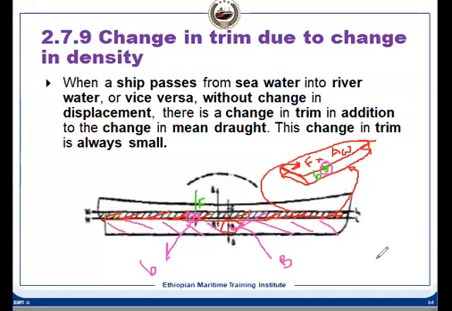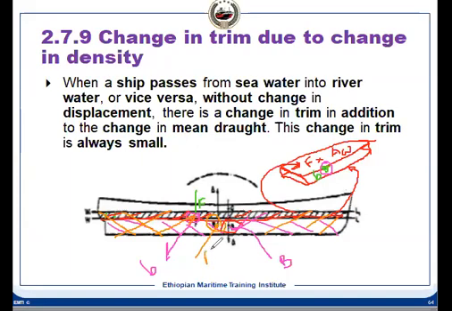Now we are talking about the centroid of the total volume in river water, because this is the total volume we have, and that will have a centroid. That centroid will not be at B, because the additional volume's B is somewhere else, it is here. So B will shift towards aft, and this will be B1.